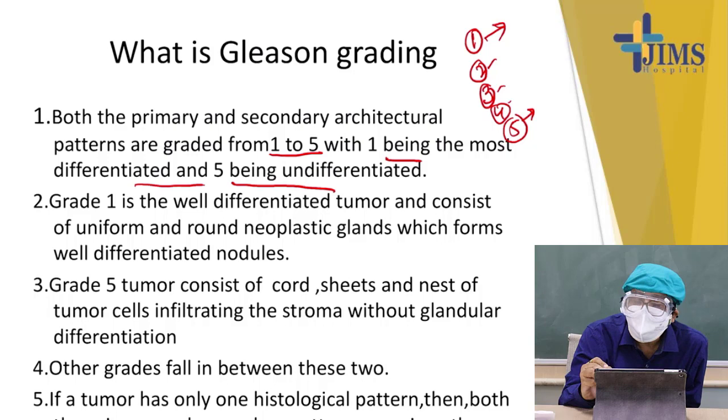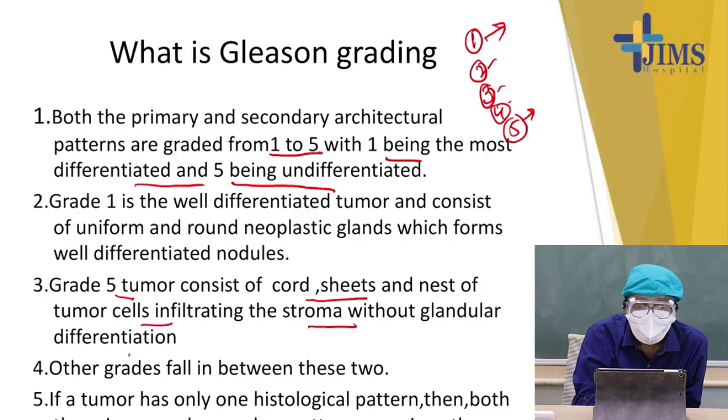Grade 1 is a well differentiated tumor and consists of uniform rounded neoplastic glands which form a well differentiated nodule. And grade 5 consists of cords and sheets of tumor cells infiltrating the stroma without glandular differentiation.